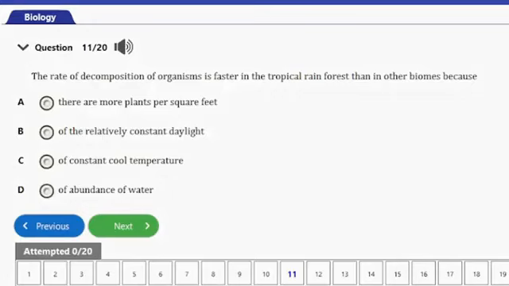The question says the rate of decomposition of organisms is faster in the tropical rainforest than in other biomes because A, there are more plants per square feet, B, because of the relatively constant daylight, C, because of constant cool temperatures, and D, because of abundance of water. So guys, actually the answer to this question is option D, the abundance of water.